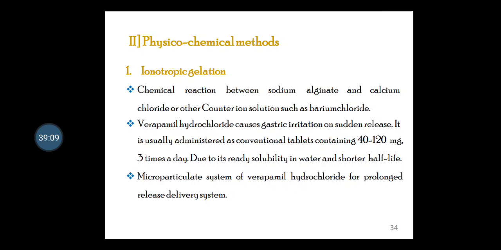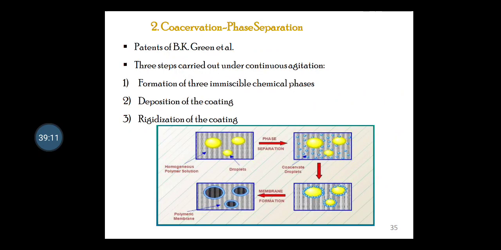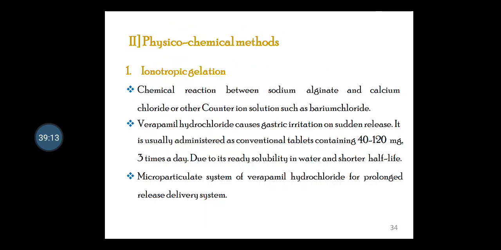Not only this, but this ionic gelation technique may also be defined as a physicochemical process of microdroplet hardening by the chelation of polyelectrolyte with a polyvalent ion, such that the chelation results in cross-linking of the polyelectrolyte molecules, while forming a shell in the form of a polymeric gel.